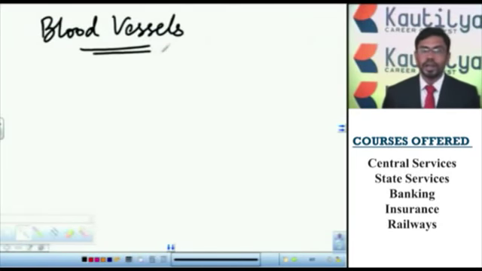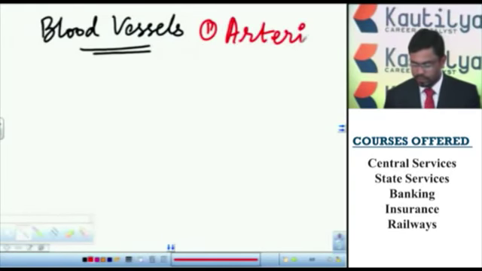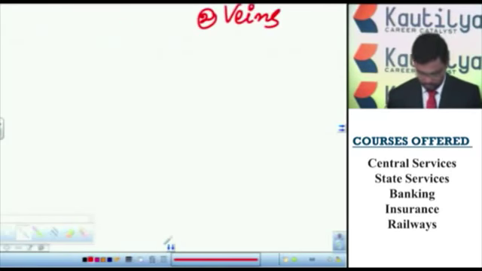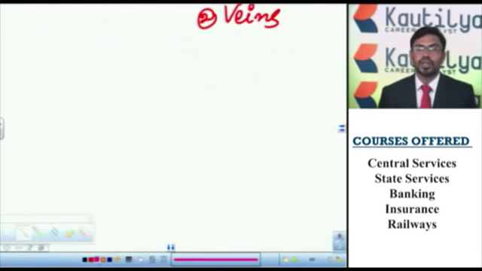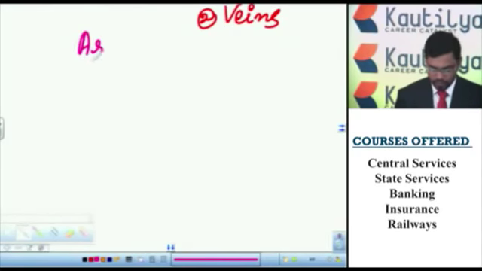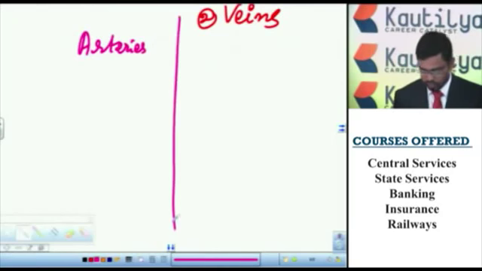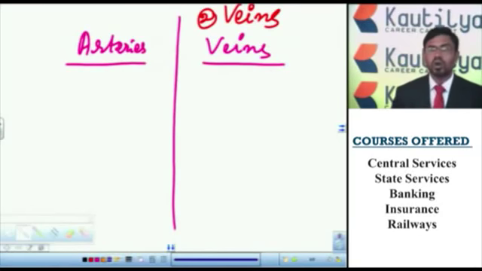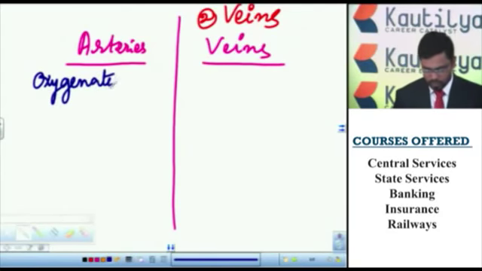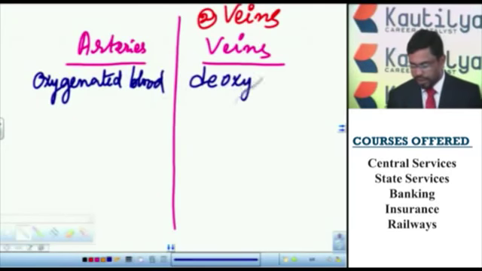The blood vessels are mainly divided into two types. So they are arteries and veins. These arteries carry the oxygenated blood, whereas veins carry the deoxygenated blood.